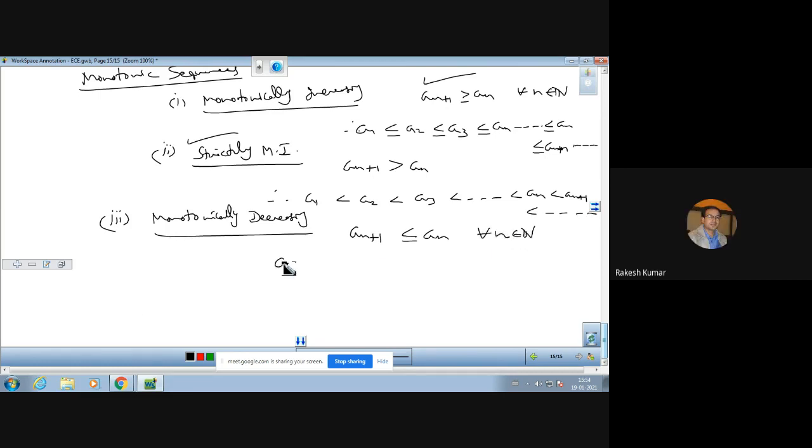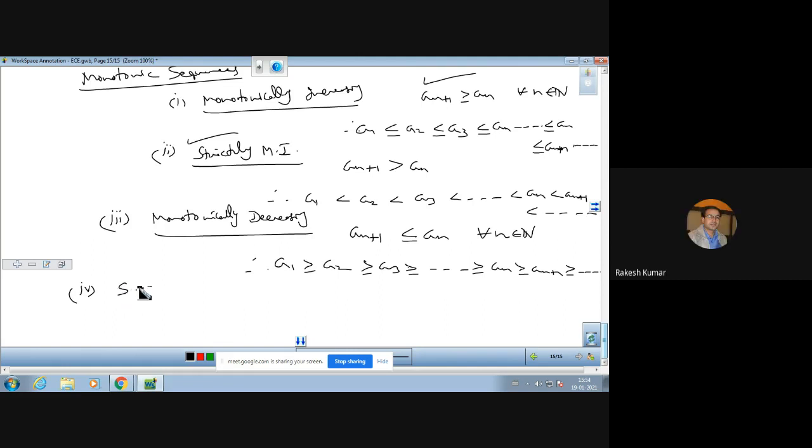What does it mean? a1 is greater than or equal to a2. Terms कम हो रही हैं, ये इसका meaning है. So that is greater than or equal to a_n, greater than or equal to a_(n+1), and so on. So this is the meaning of monotonically decreasing.